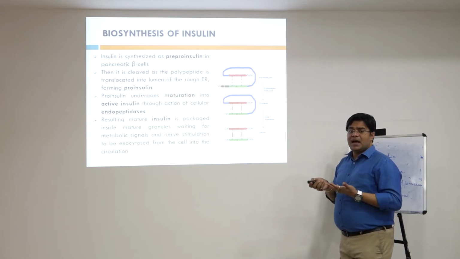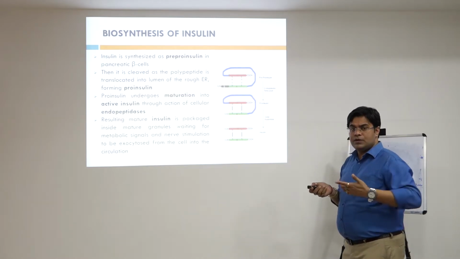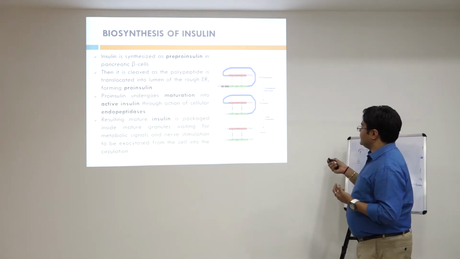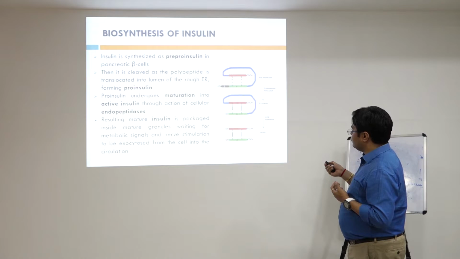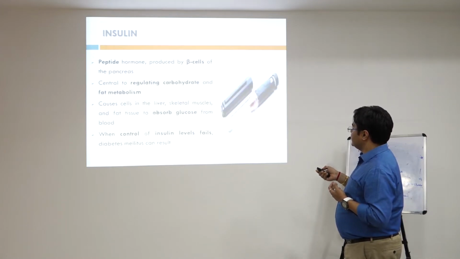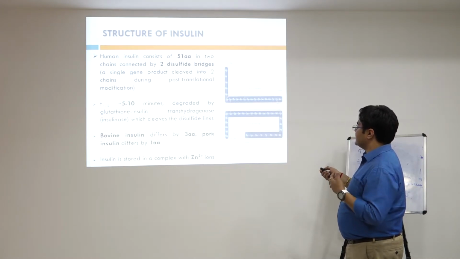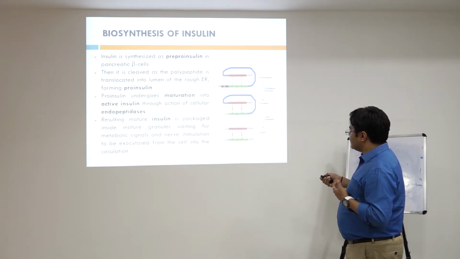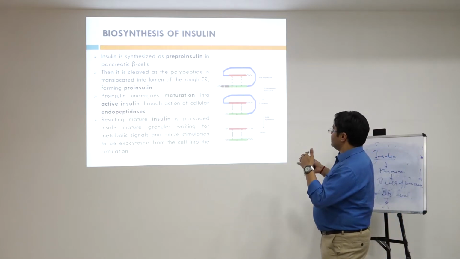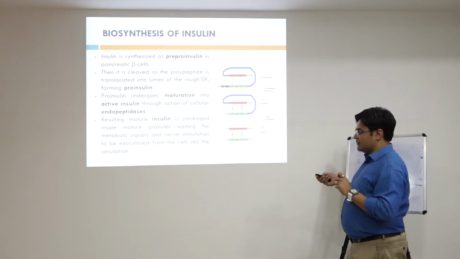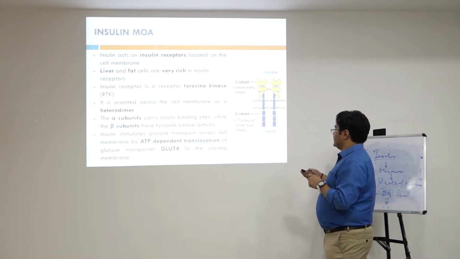How is insulin biosynthesized? I told you that it is a hormone which is normally produced in the body. It is produced as pre-proinsulin, and in the endoplasmic reticulum it gets converted into proinsulin, and then it gets converted to insulin. And as I mentioned in the last slide, it has a 51 amino acid chain. So 21 plus 30 is 51. So insulin is formed from pre-proinsulin, then proinsulin, then insulin. Ultimately it is a 51 amino acid chain having disulfide linkages.